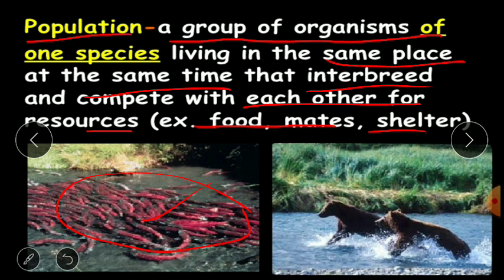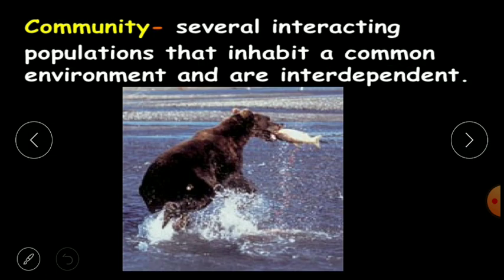So a population is a group of organisms present in the same place at the same time, able not only to interbreed but also to compete with each other for resources like food, mates, and shelter. Then the next category of organization is the community.